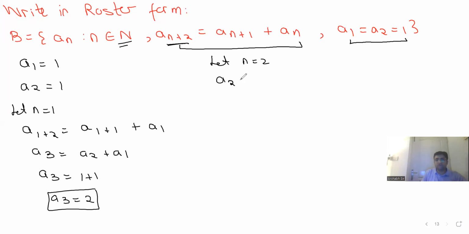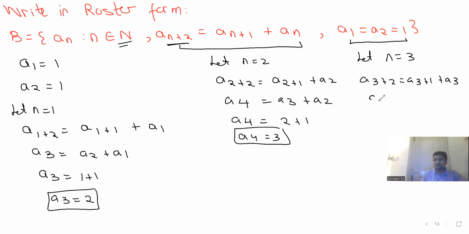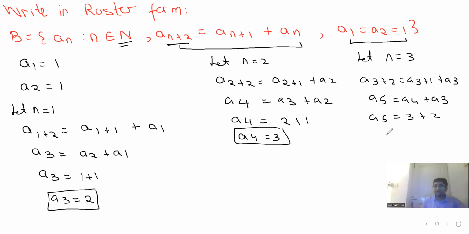Then let n be equal to 2. So a_(2+2) is a_(2+1) plus a_2, right? So a_4 is a_3 plus a_2, right? So the fourth term is the third term plus the second. What is my third term? 2. Plus 1. So the fourth term is 3. Always find at least 3 values. Let n be equal to 3. So a_(3+2) is a_(3+1) plus a_3. So a_5 is a_4 plus a_3. So the fifth term is the fourth term plus the third term. So the fifth term is 5.